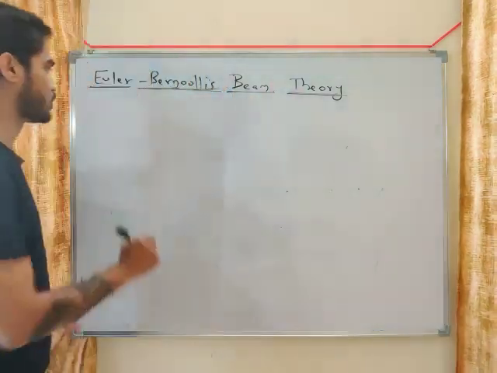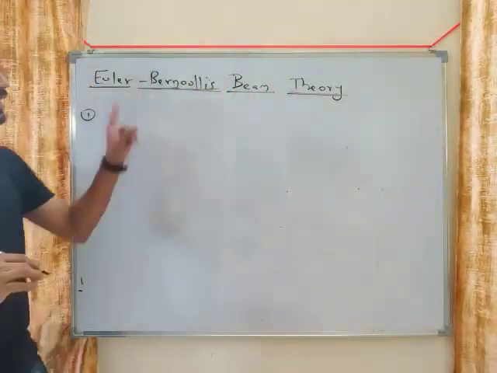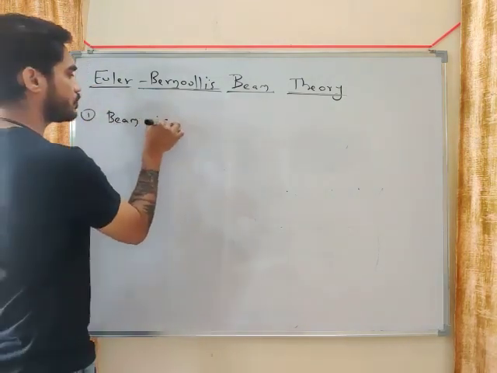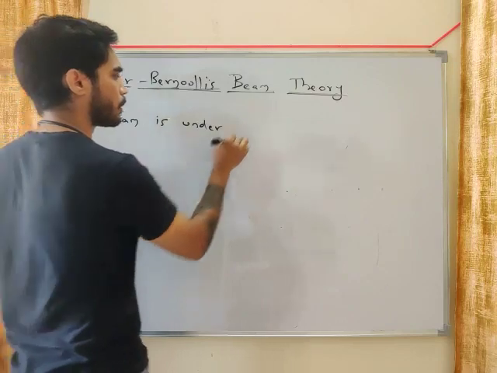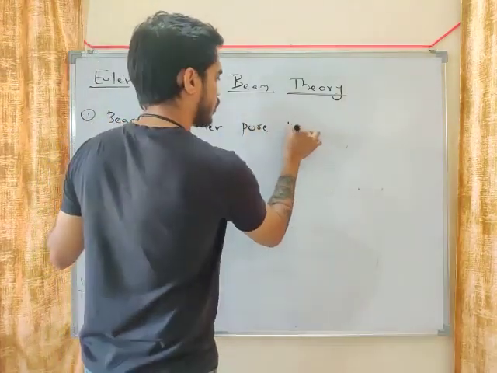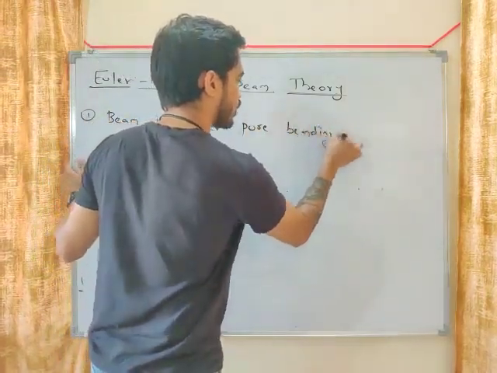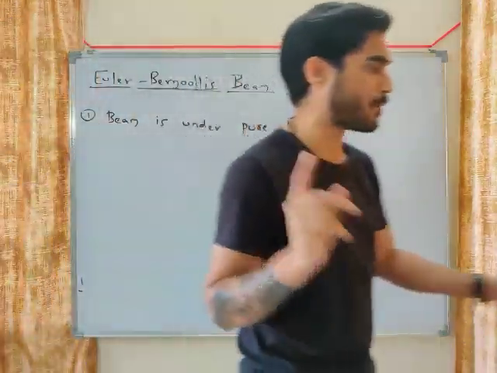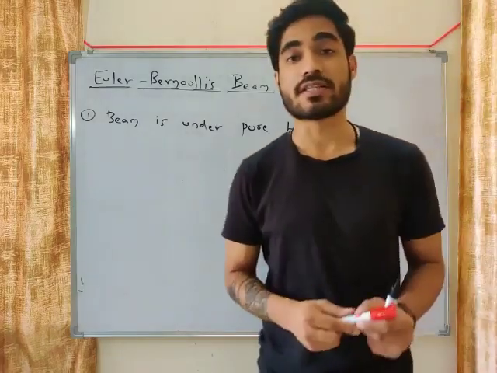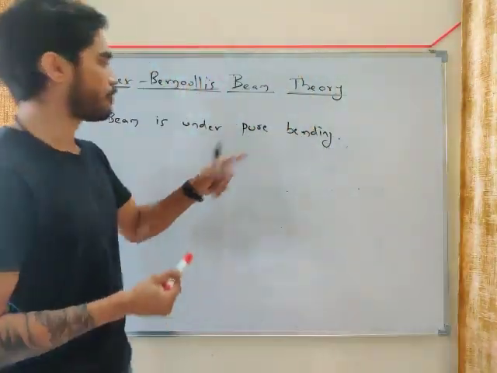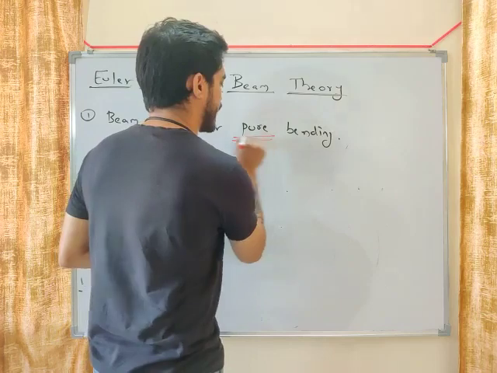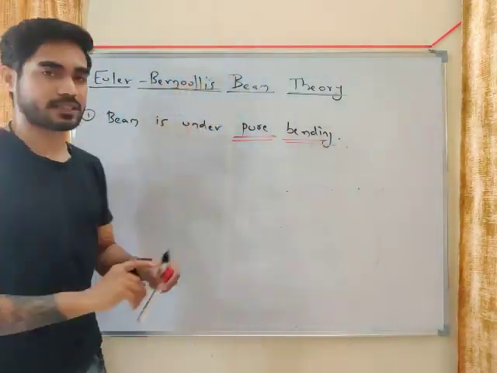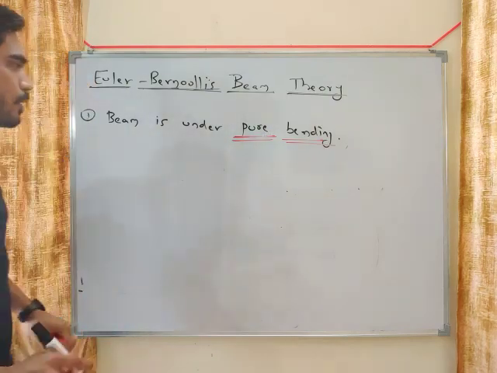Let's understand those assumptions. The first assumption in Euler-Bernoulli's beam theory is that the beam is under pure bending. This is a very important concept, my friend. You get a lot of theory questions from pure bending. Let's understand the meaning of pure bending.